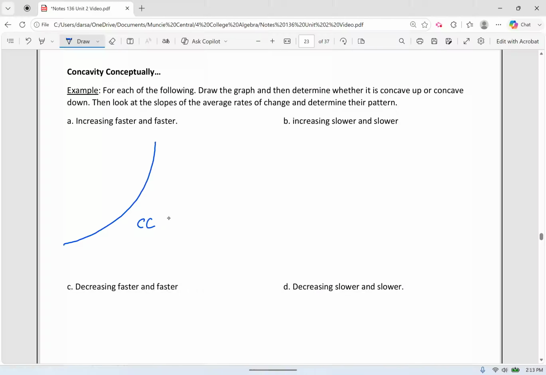Well, this is concave up, and CC up is a very accepted way of saying concave. It's just a lot to write the word concave sometimes. So CC up, concave up, we will all accept that.